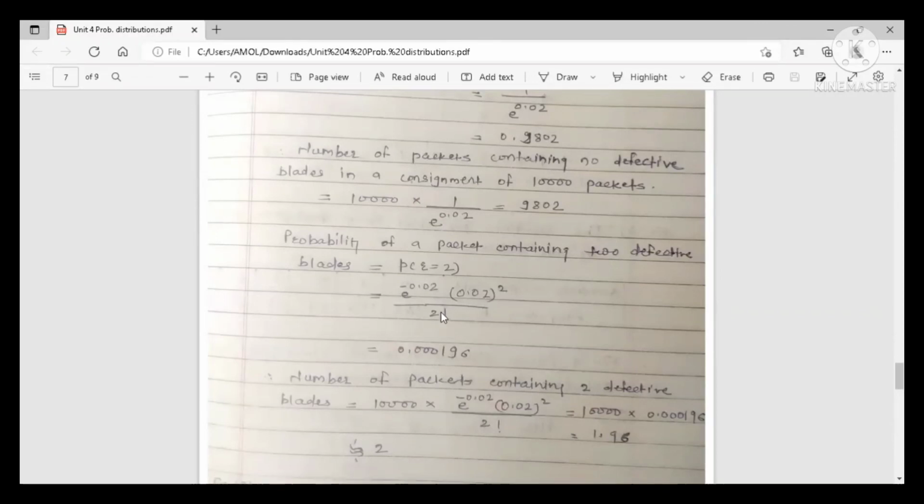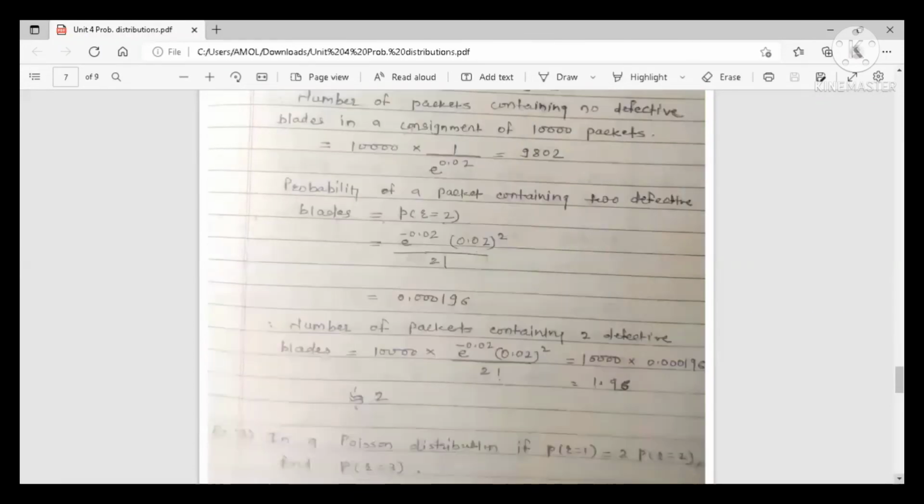So in denominator the term is 2 factorial. Z raised to r in numerator. Z is 0.02 to the power r. R is 2. So to the power 2. 0.02 to the power 2. Simplify or calculate the value. Using calculator, you will get your answer 0.000196. This is your answer. The probability of a packet containing 2 defective blades.